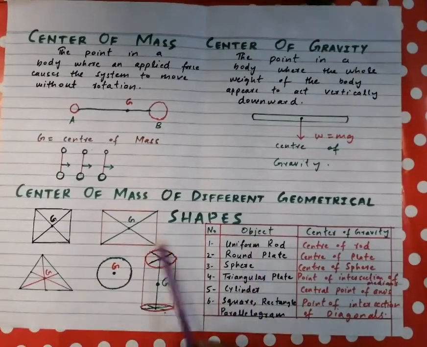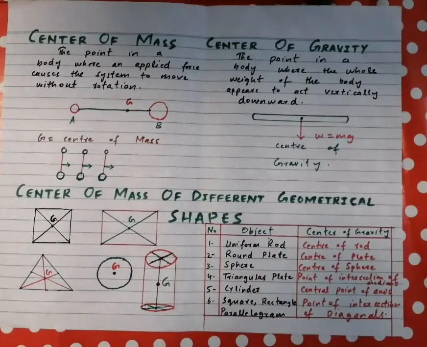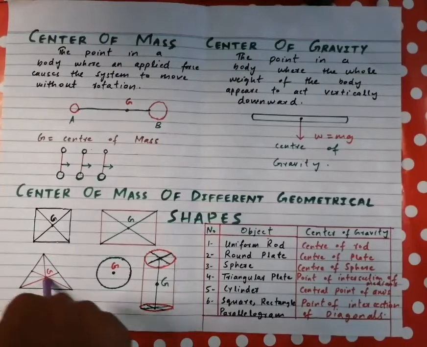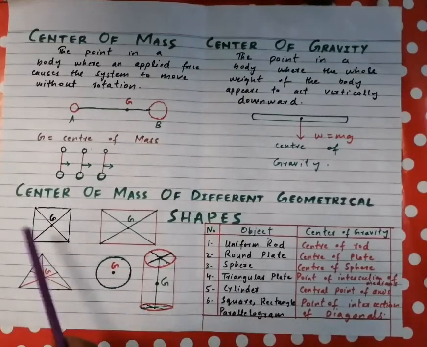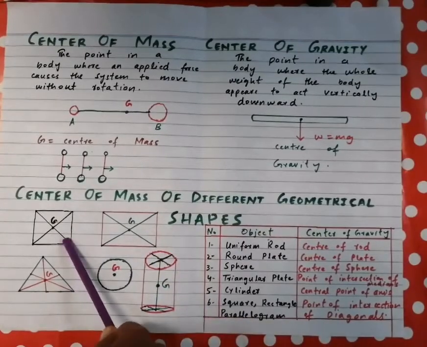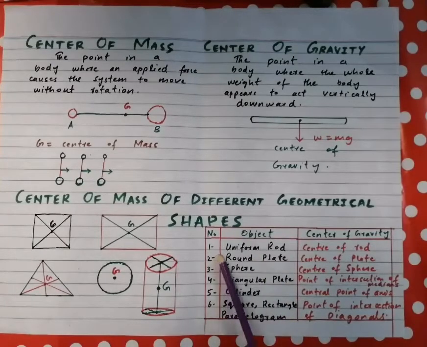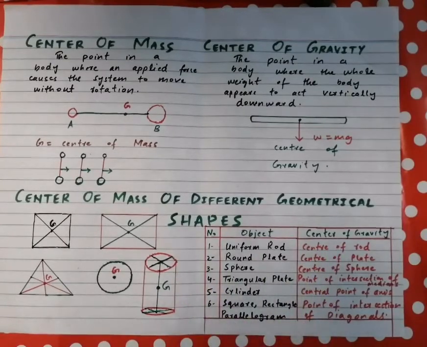If we have a cylindrical shape, then its center of mass lies at the central point of the axis. If we have a triangle, then its center of mass lies at the point of intersection of its medians. If we have a rectangle or a square, then its center of mass lies at the point of intersection of its diagonals. This table is very important, and questions from this table mostly occur in exams.